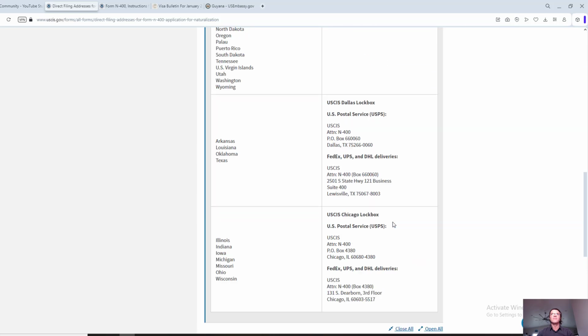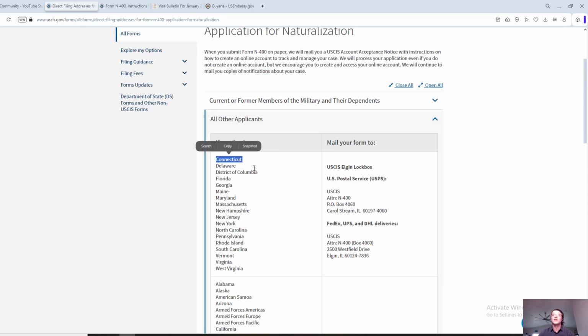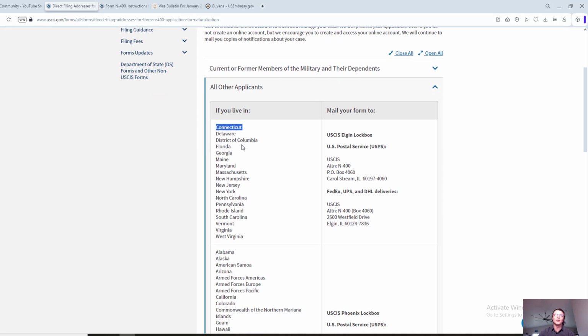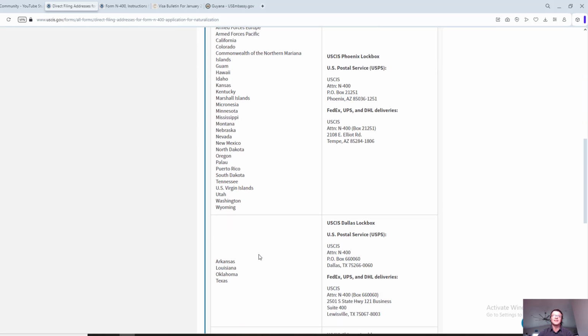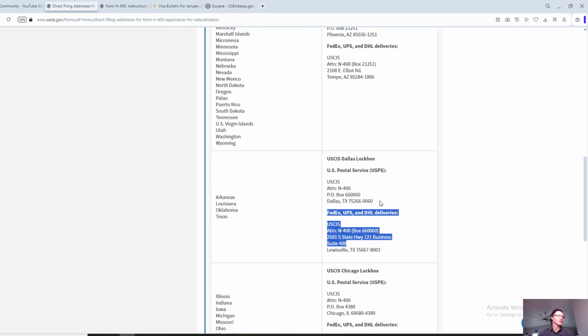You will see that there are a few different ones for different states. So depending on which state you are residing in, this is the location where you will be sending. So for example, our John Doe, who is right now filling out the N-400, lives, let's say, in Connecticut. So let's see where Connecticut is. Oh, it's the very first one. Here you go. So if you live in Connecticut, or Delaware, or Columbia, or Florida, or Georgia, if you live in these states, this is where you're sending it to. If you live in these states, this is where you're sending it to. If you live in these four states, this is, so you get the point.